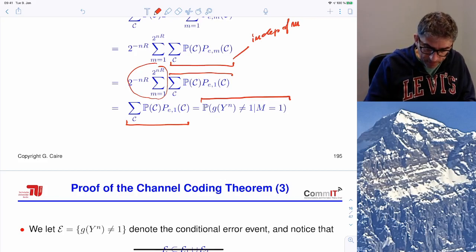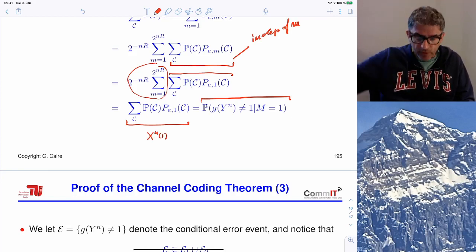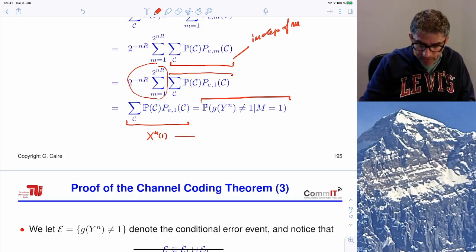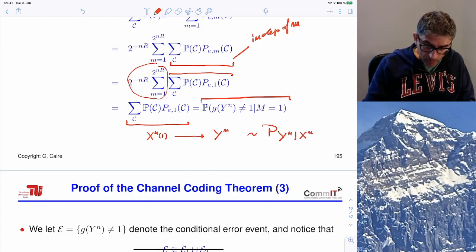Well, we have a random sequence that we call x1, which is, say, the random first row of the codebook that determines yn through the correct transition probability. And then we have many other random sequences that are all the other code words.